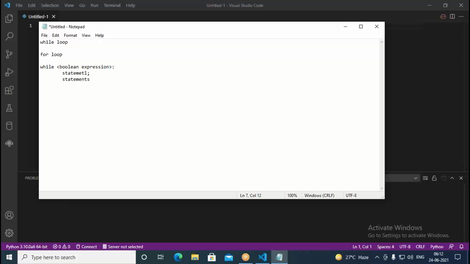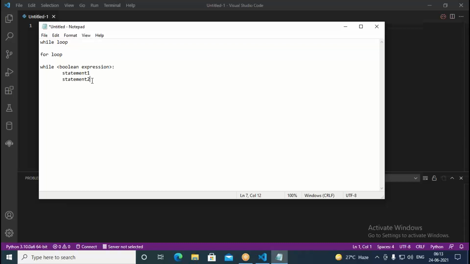Like this, we can write n number of statements, no semicolon. As long as the given condition is satisfied, statement 1 and statement 2 get executed. In between, we can even use break and continue.